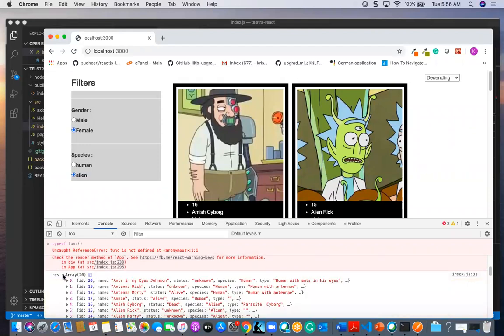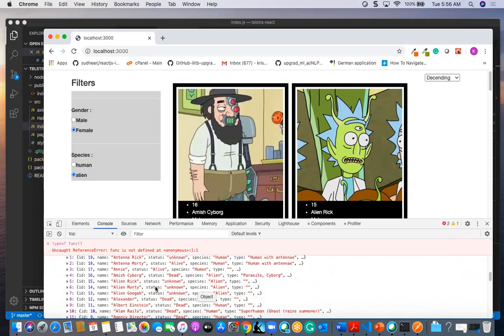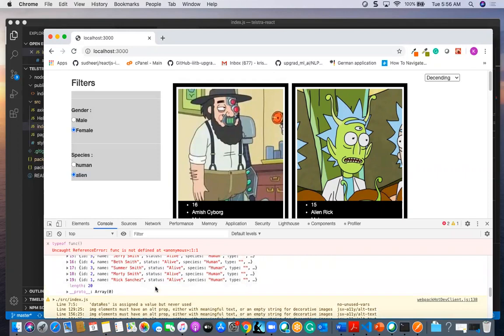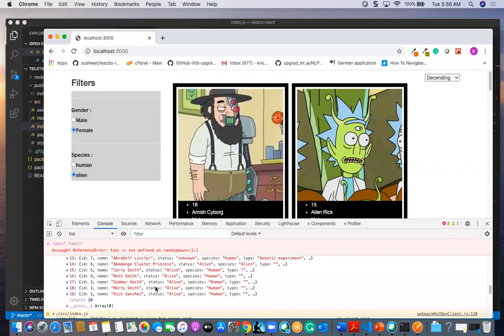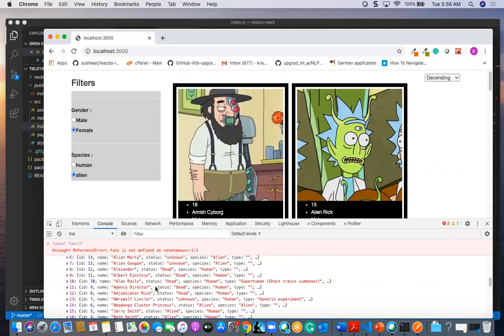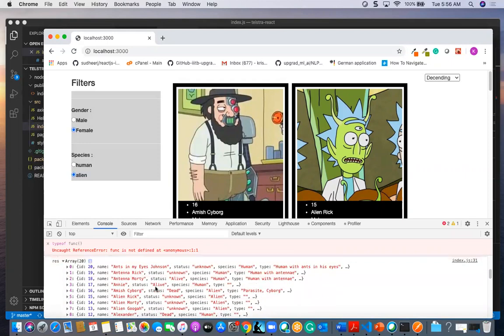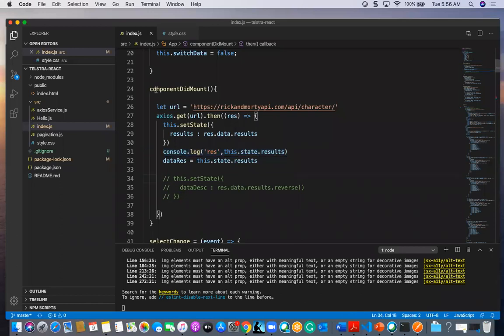Okay. Here you can find all this data, these 20 entries, whatever entries are there, all this data I am getting. 1, 2, 3, likewise. This is about the data I am getting.